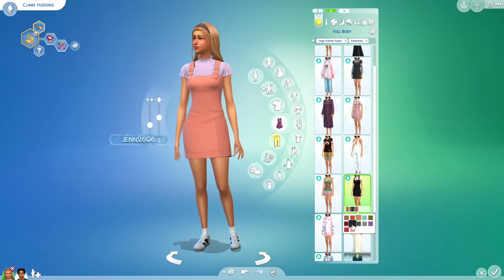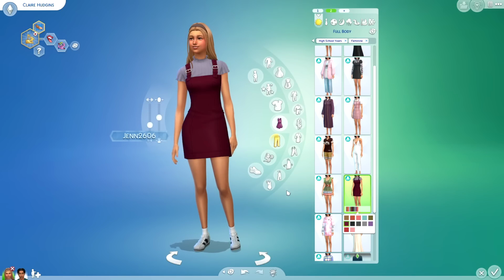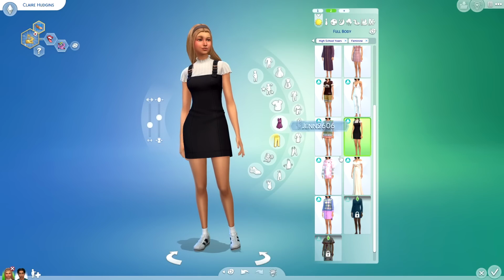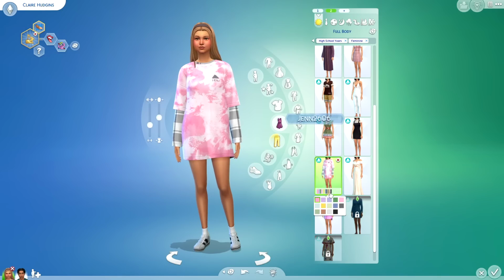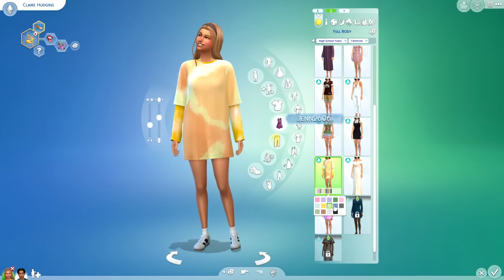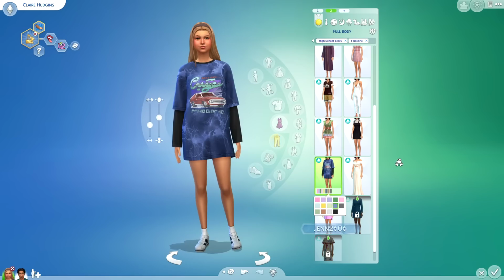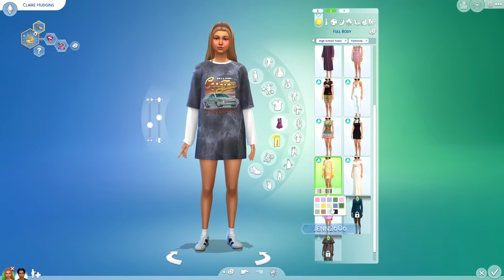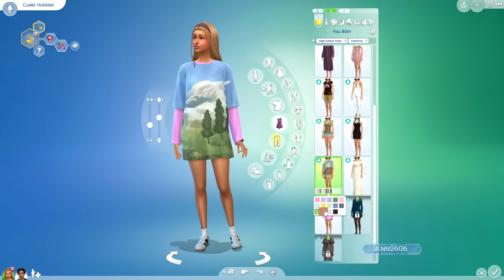Another dress with the peplum, kind of like peplum sleeves. Are they? No, maybe. I don't know. These are really cute. I love these little dress shirt combos that they've done. I really, really, really enjoy them. And then for this little guy, it is basically an oversized shirt with these really cool vintage tees paired with it, and they have the long sleeves underneath.